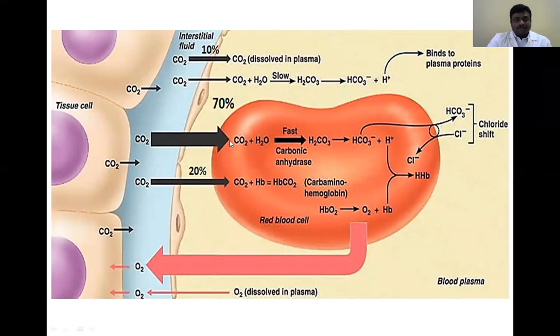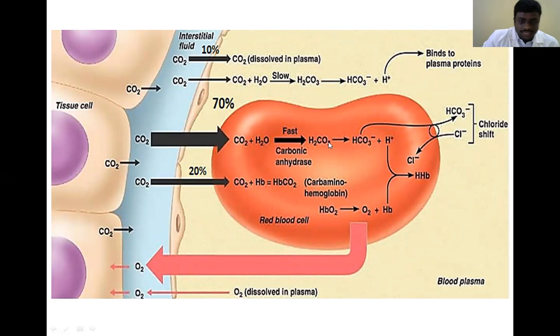Next is the enzyme-dependent reaction that takes place inside the RBC. When the carbon dioxide reaches the RBC, it immediately binds with the water molecule. Then in the presence of the enzyme carbonic anhydrase, it is converted to carbonic acid, H2CO3.